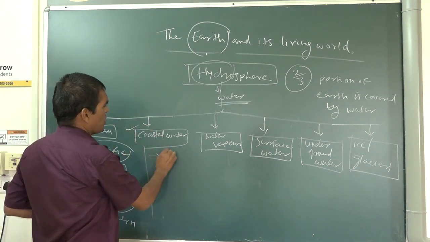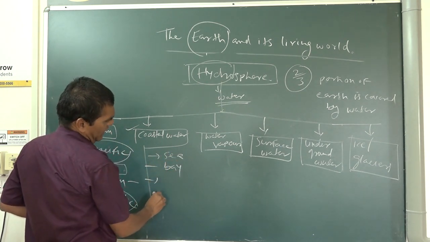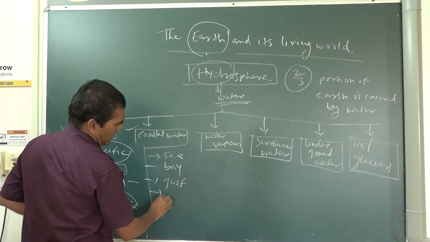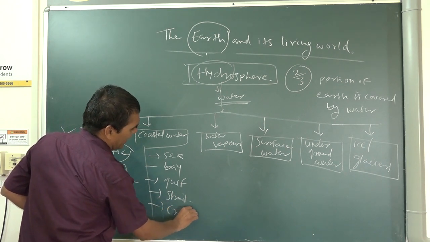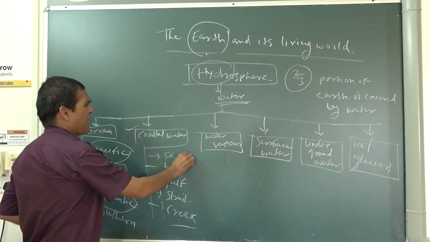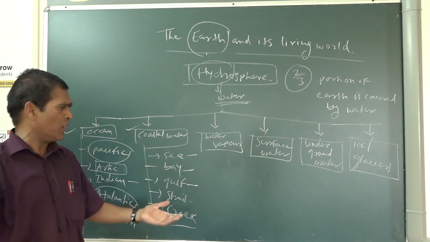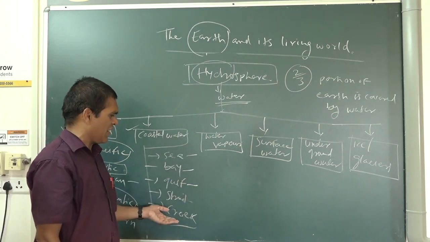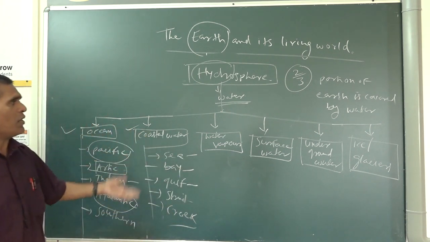In the coastal area you say sea, then the bay. After that, the gulf. And after that the strait. And after that the creek. The sea is a part of the ocean, the bay is also a part of the ocean, the gulf is a deep water portion, the strait is a water form, and the creek is also a small type of river. These things are also the hydrosphere.